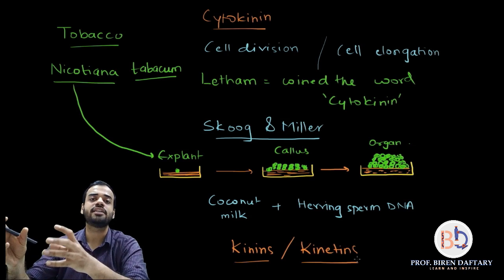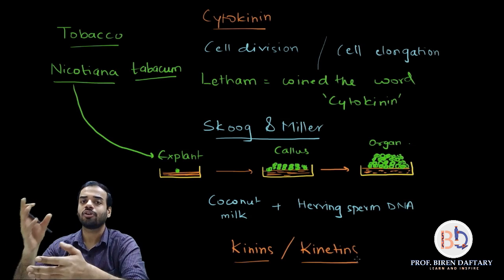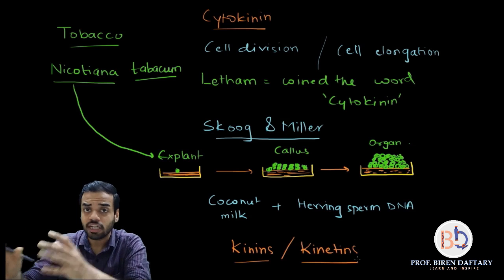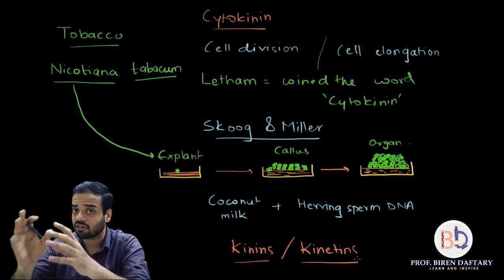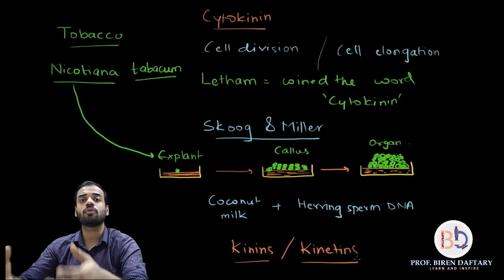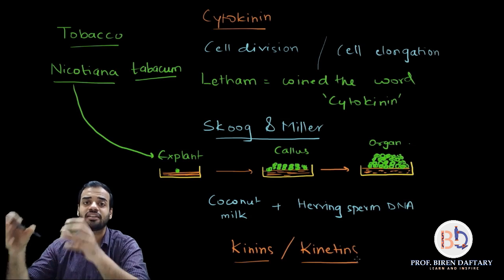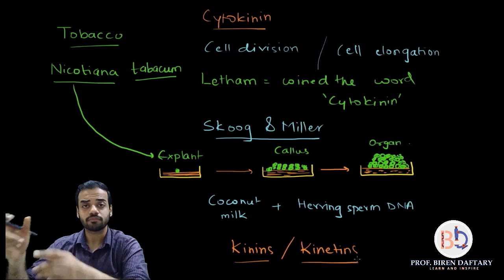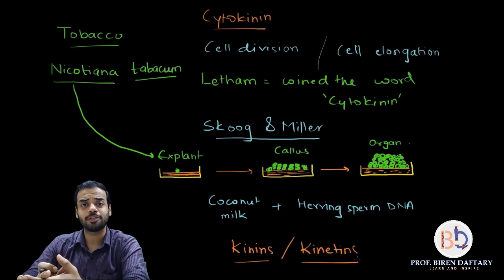They were not aware of the word cytokinin, and when the kinin and kinetins were discovered later on, the word cytokinin was given by the person called Latham. So please remember, Latham was the person who coined the word. He was not the person to discover cytokinins. He just gave that word. The first people to actually discover through experiment that there are substances which help in cell division were Skoog and Miller.